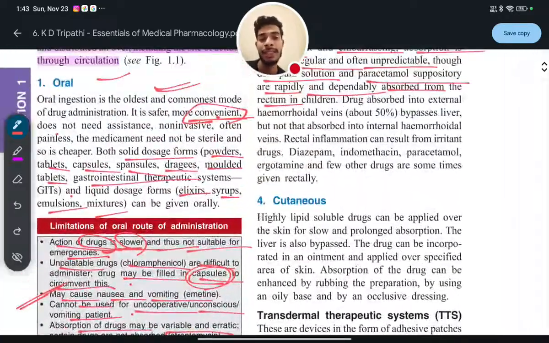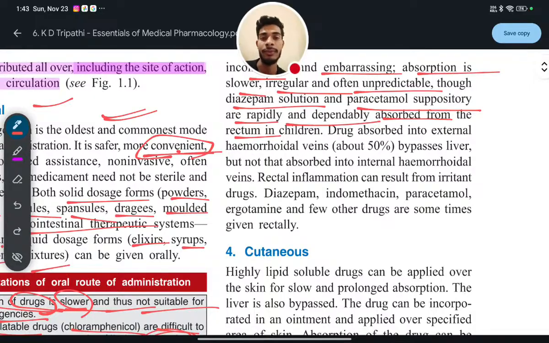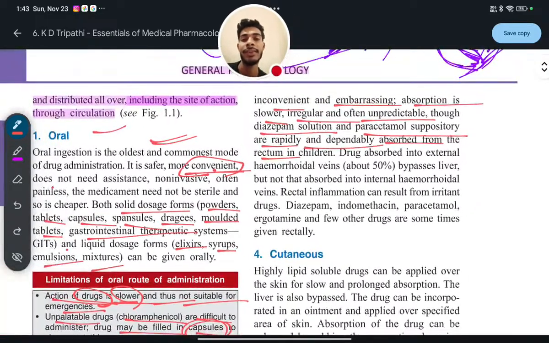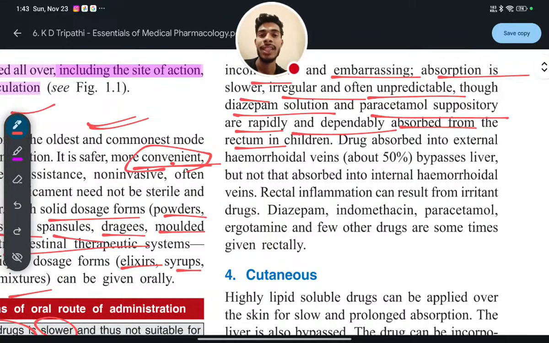But obviously, it is embarrassing and inconvenient. The most important point is that it has a slower rate of absorption than the buccal or sublingual route. It is even irregular and often unpredictable. Though diazepam solution and paracetamol suppository are rapidly and dependably absorbed from the rectum.